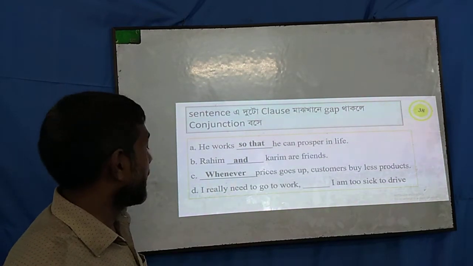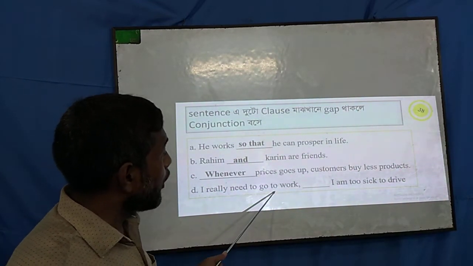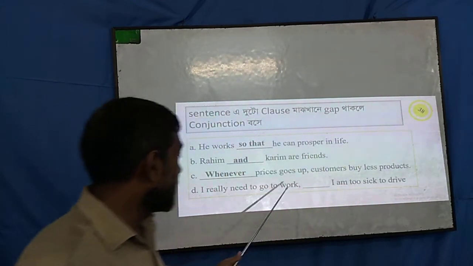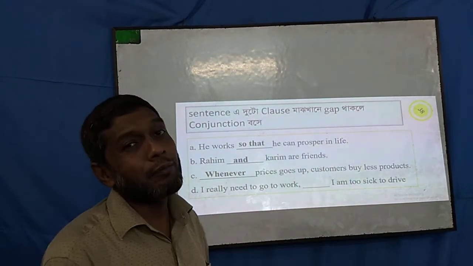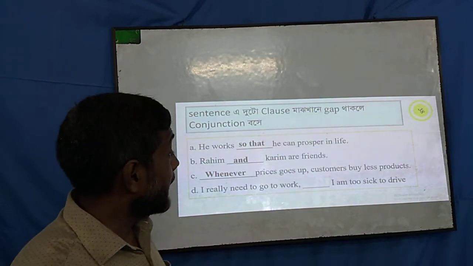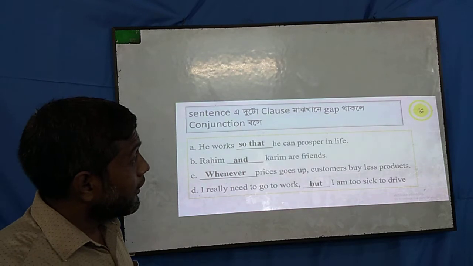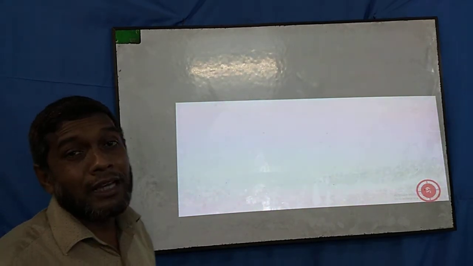So this is when verb. I really need to go to work. I am too sick to drive. This is a clause, this is another clause. So again I have to use a conjunction here. So but, so dear students, this is rule number 39.